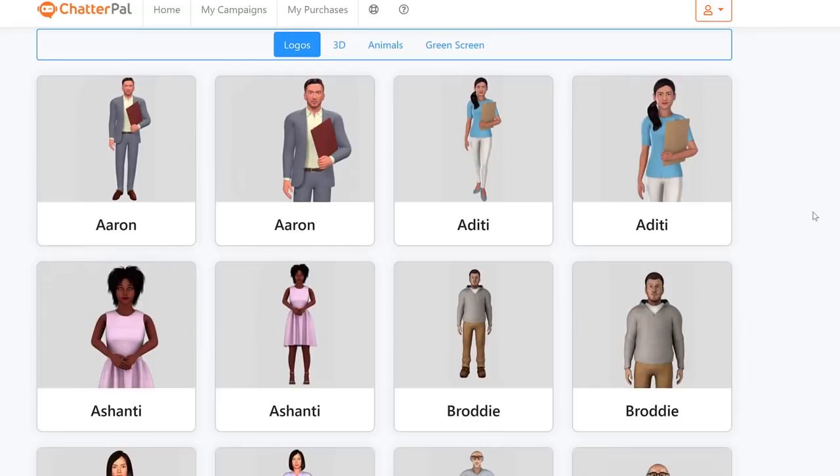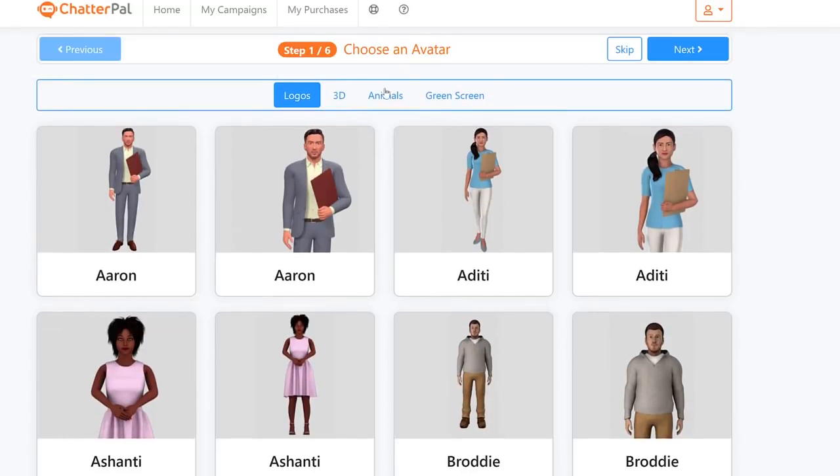Here we can choose all our 3D avatars. By the way, here's where you have those 3D avatars as well on top, and then animal avatars as well, and the option for green screen here, where you can upload your own green screen video or spokesperson video and so on, and create a ChatterPal from that as well.